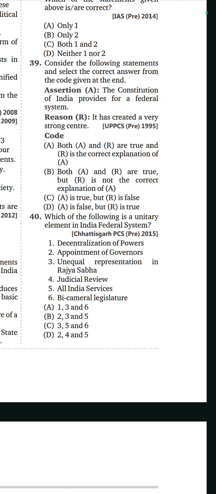Option is B, 235. Appointment of governors, unequal representation in Rajya Sabha, and fifth is All India services. This is the unitary element in the Indian federal system. Appointment of governors, unequal representation in Rajya Sabha and All India services, 235.